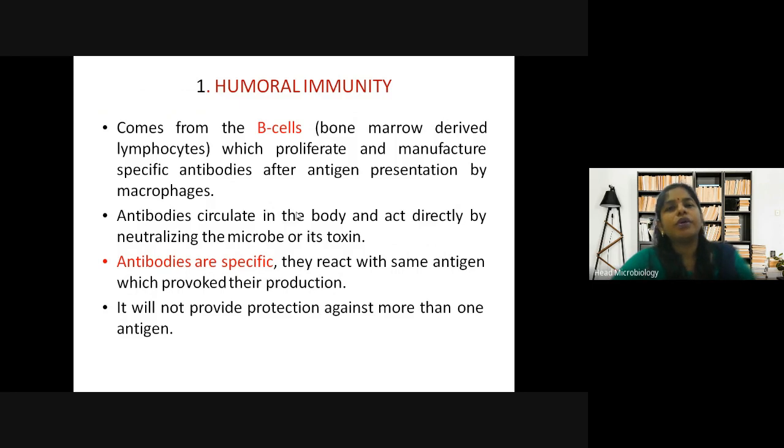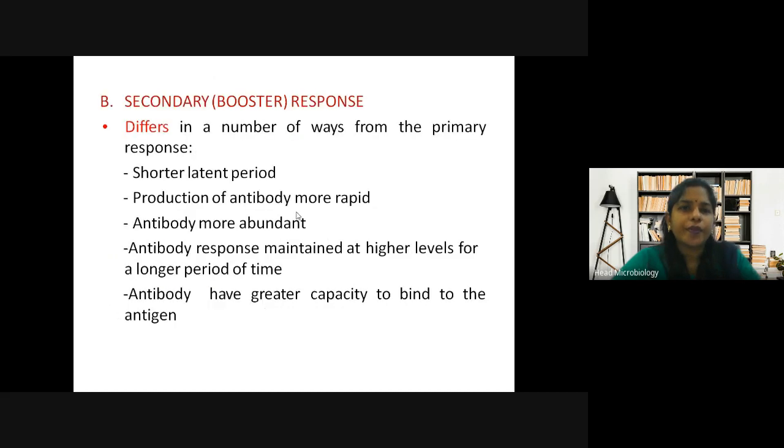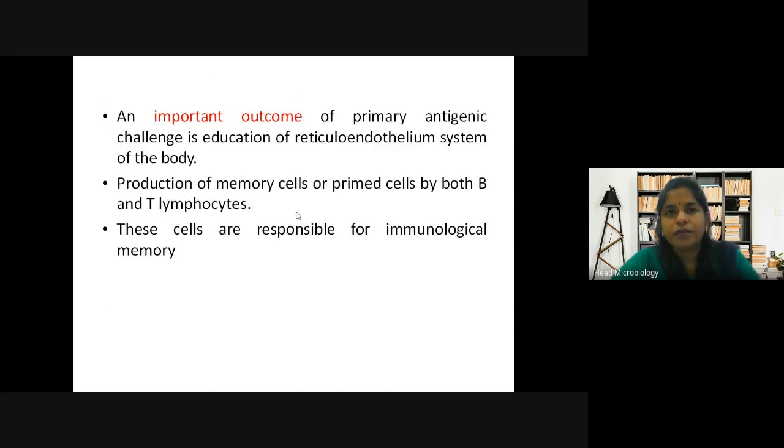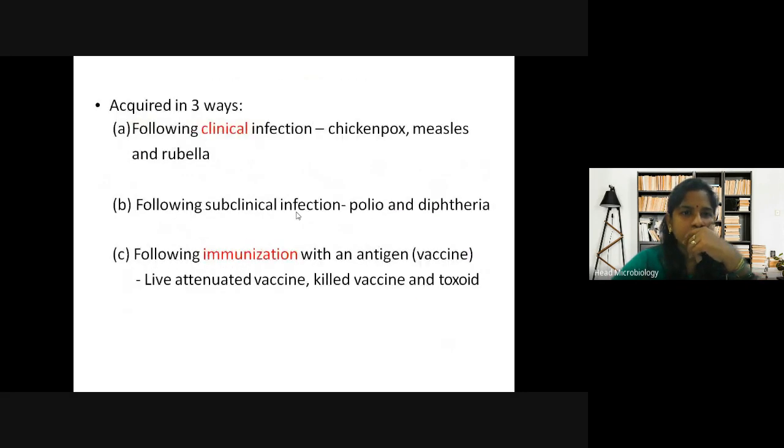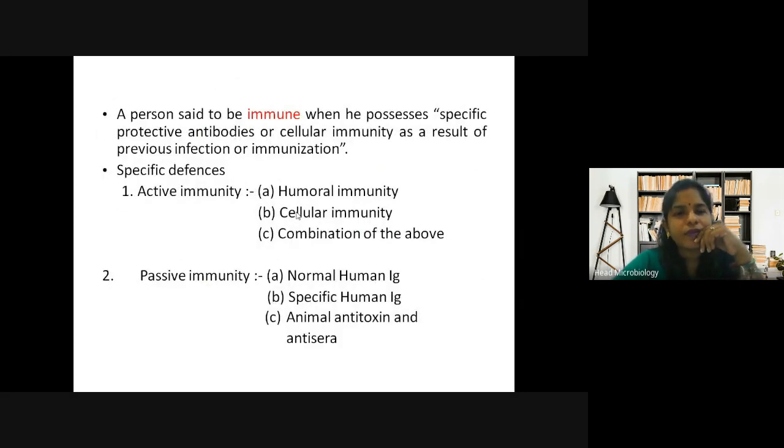Then coming to humoral immunity. What were we studying? We were doing active and passive. I hope you all remember. What did you do under active? Under active, you have humoral, you have cellular, and a combination of both. Then under passive, you have normal IgG, specific human antibodies, and animal antitoxins. Don't forget.